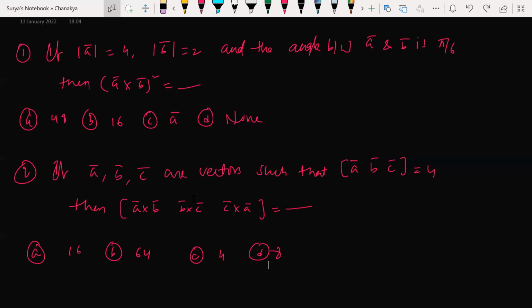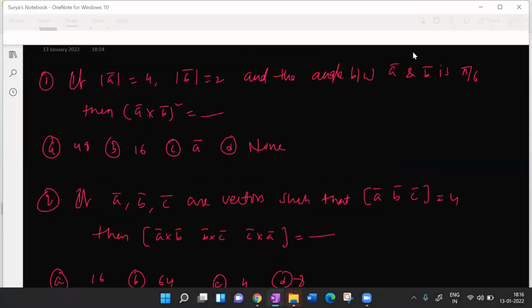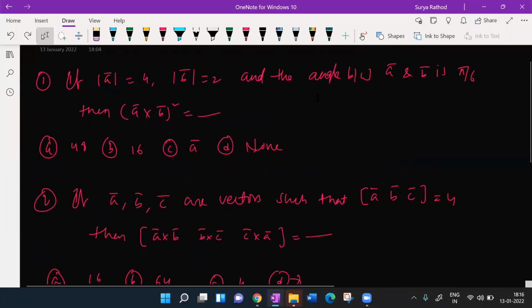Sir, done. What's the answer? Both the questions, have you done? Yes, sir. Okay, so what about others? Guys, are you here or not? Tanish, what about you? Disha, Ritvik, Johan.